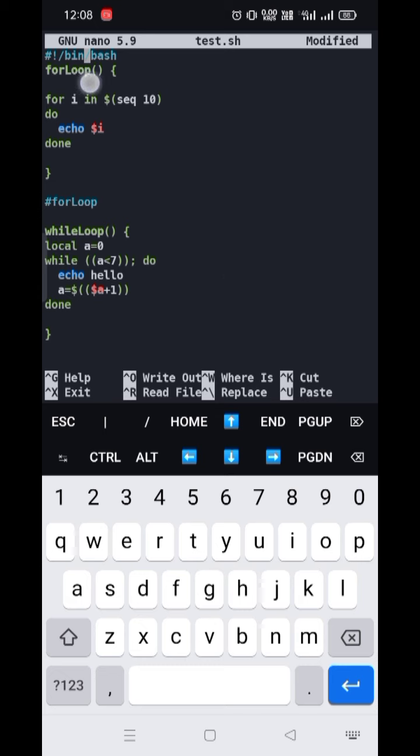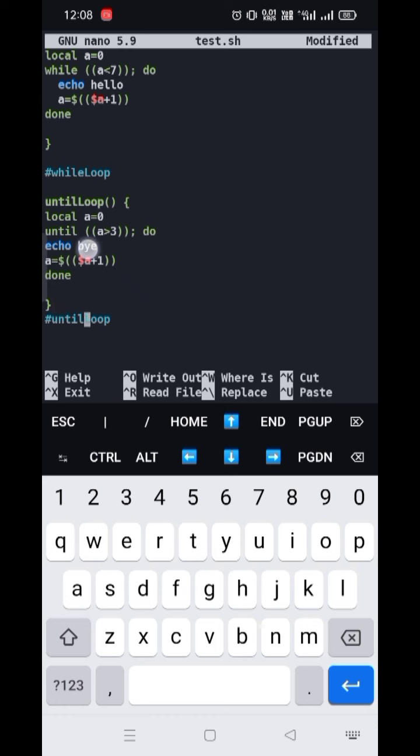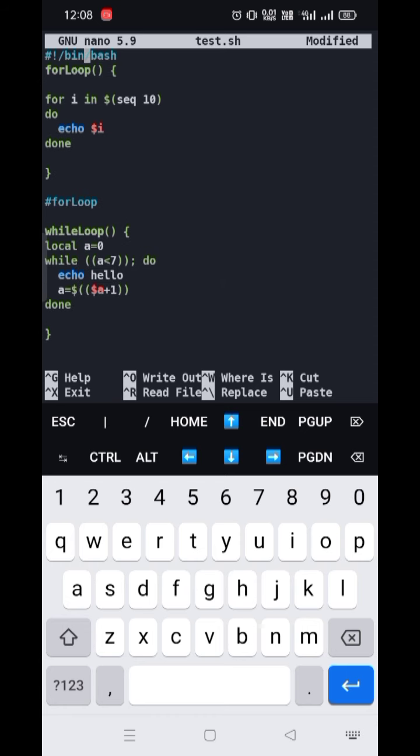Don't care about this bracket, the open curly bracket, and this close curly bracket. This is a function. I will talk about this later. Till then, ignore this. You just have to focus on the code inside this function. This, and this. First of all, we're gonna talk about the for loop.